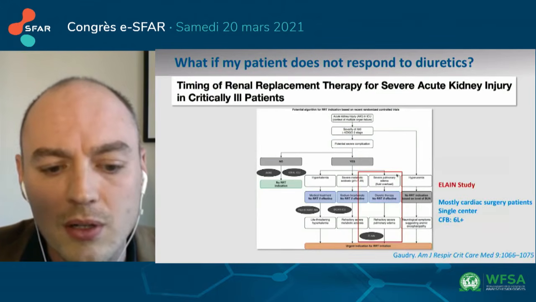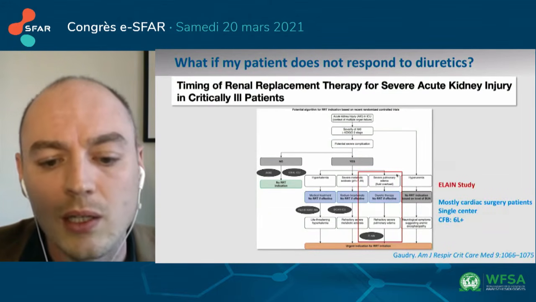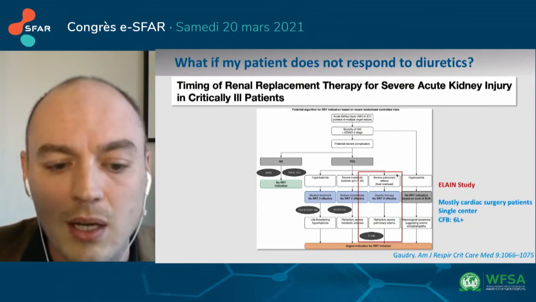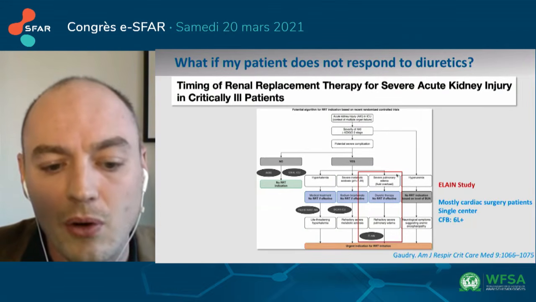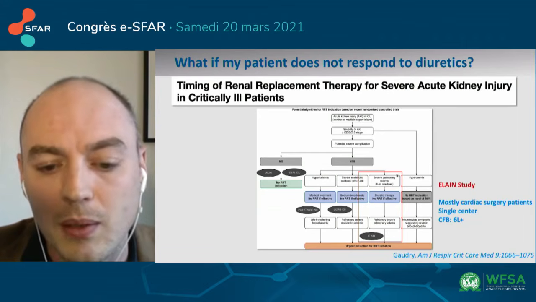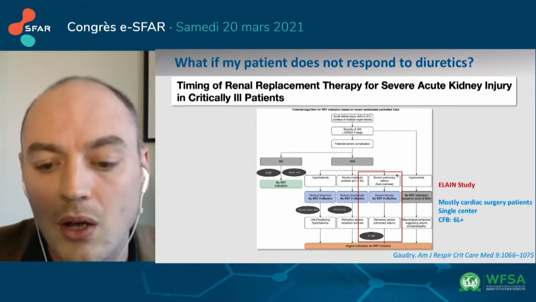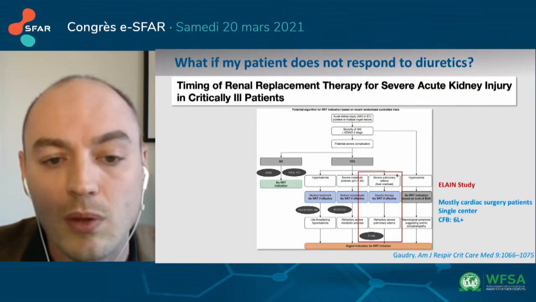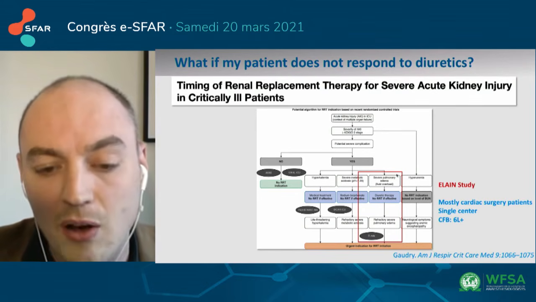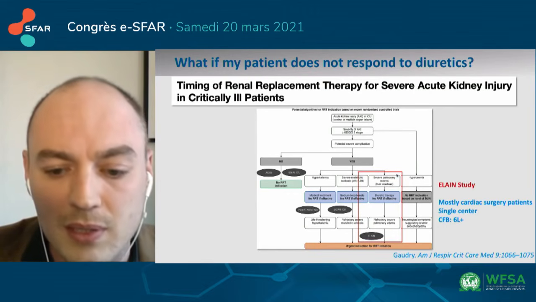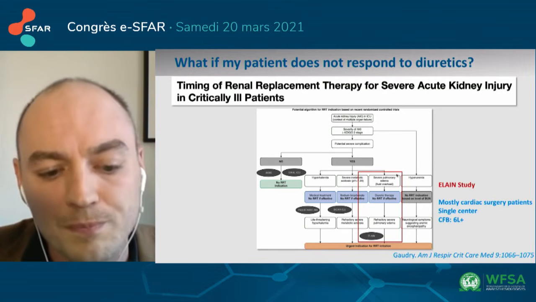So here is the suggestion on when and in whom to use renal replacement therapy. The ELAIN study found benefits of early renal replacement therapy, maybe because included patients were mostly cardiac surgery patients with a positive fluid balance of at least 6 liters. And indeed, 75% had fluid overload.